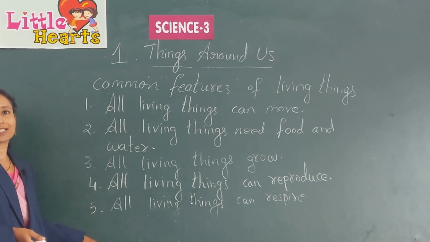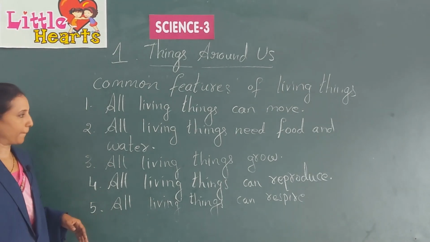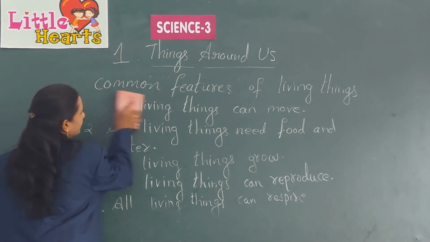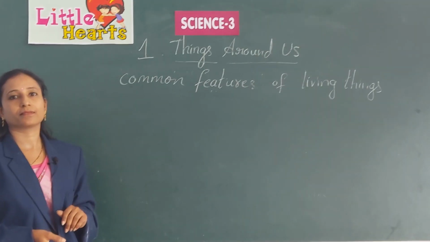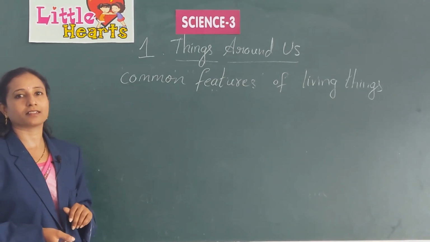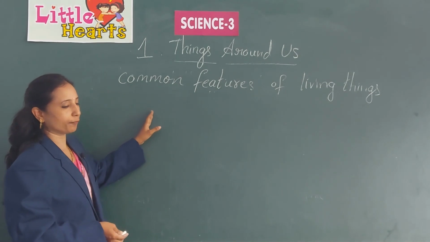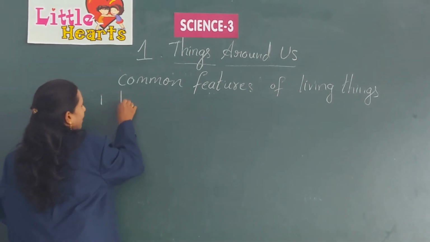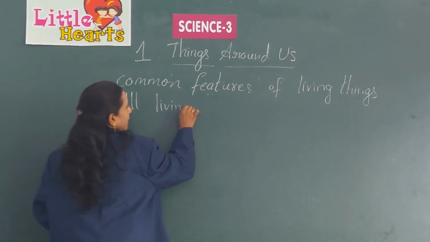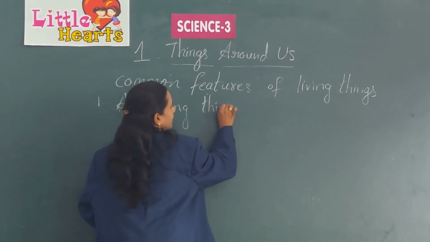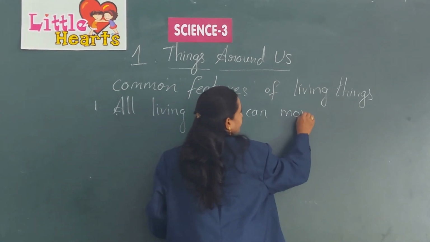Now, we'll discuss in detail about each and every feature. The first common feature is, all living things can move.